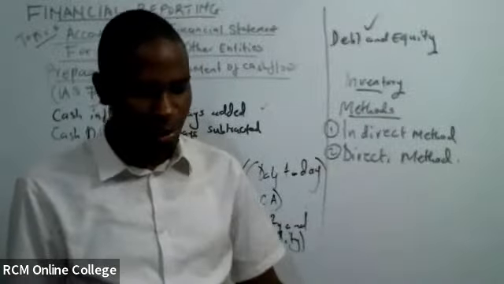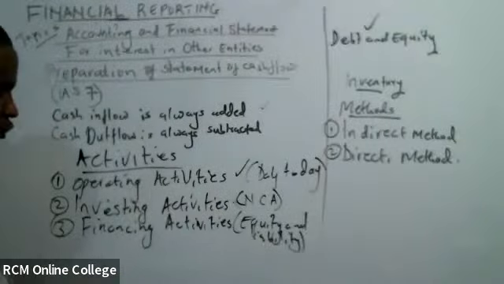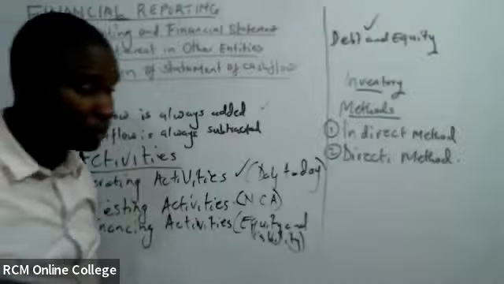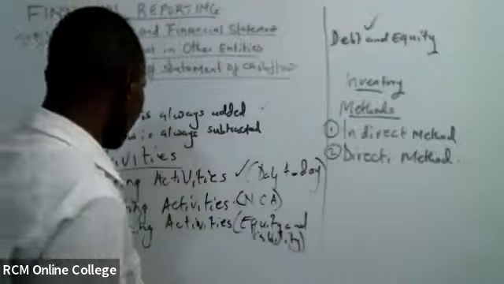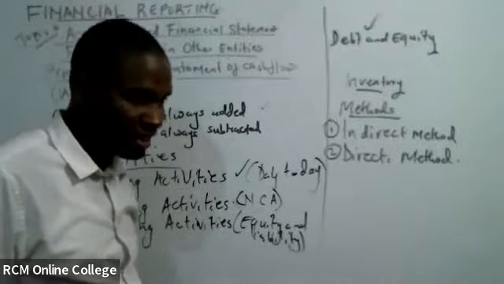For the purpose of getting net cash flow, by the end of the day, we shall require net cash flow from operating activity, net cash flow from investing activity, and net cash flow from financing activity.